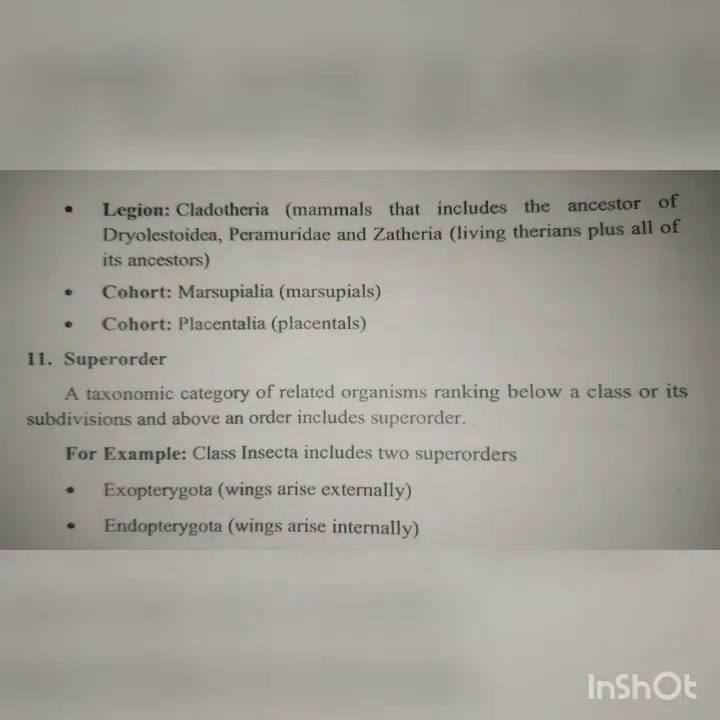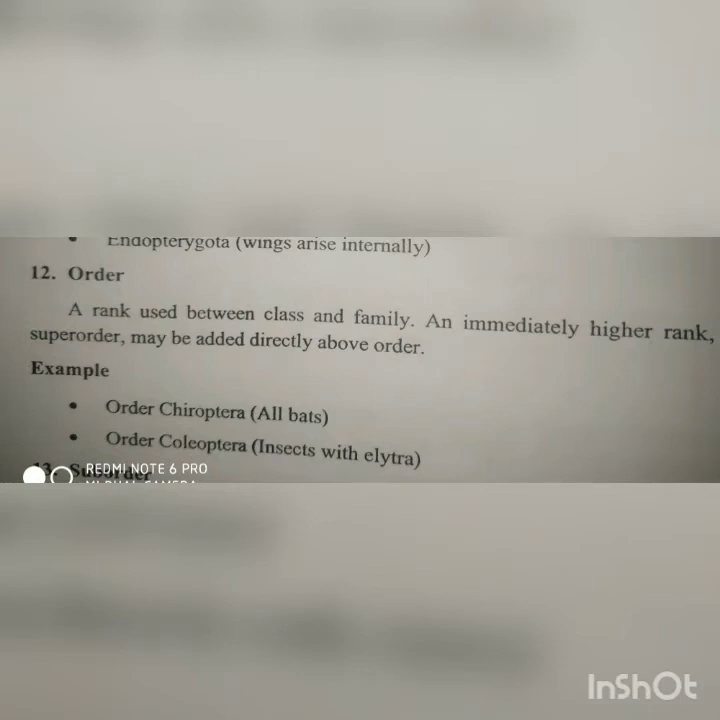Then there comes the super order. Super order is below a class and above an order. Super means above. So class Insecta has two super orders, Exopterygota and Endopterygota. Then comes the order. We know we use order normally in every classification, like order Coleoptera, where all insects with elytra are included.